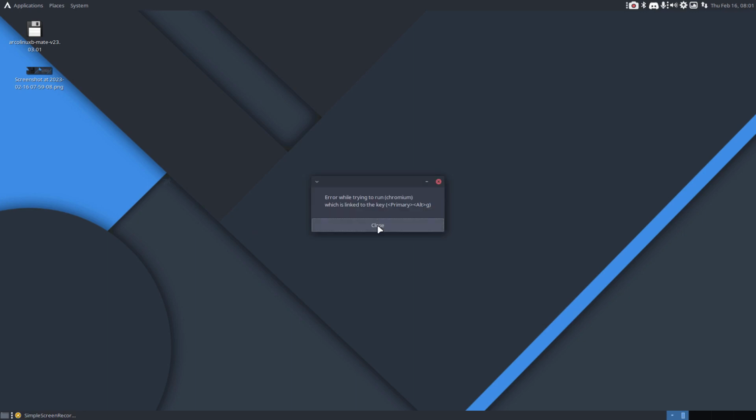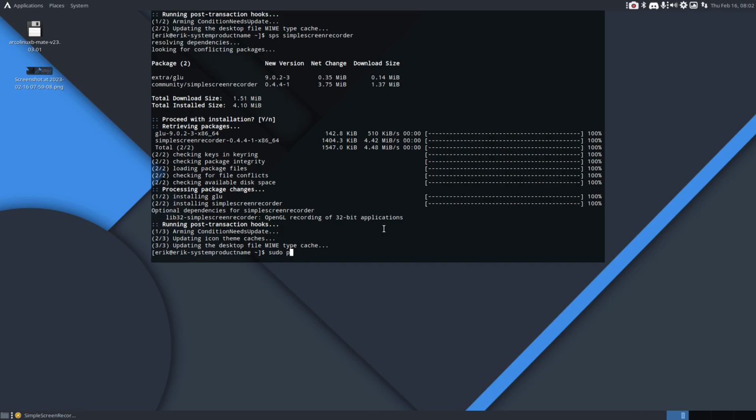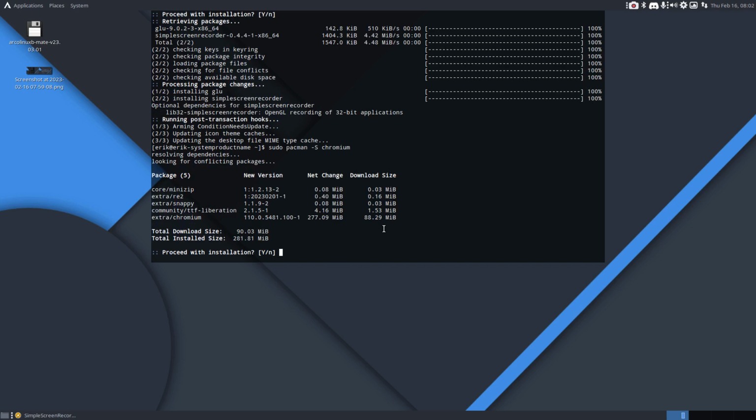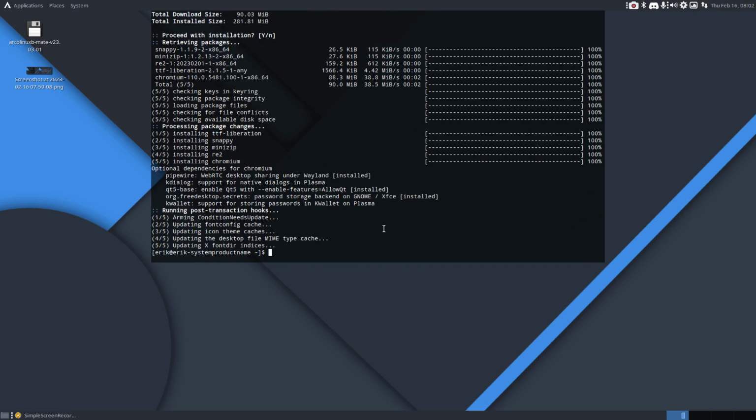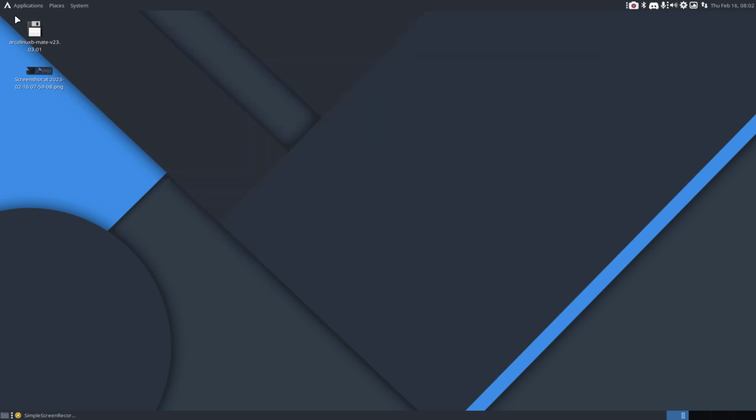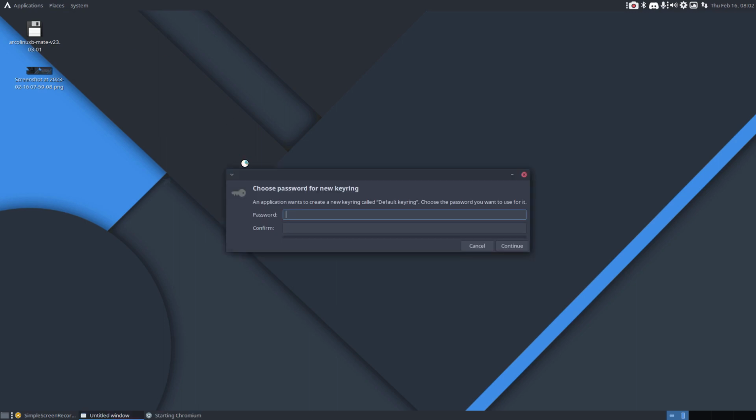If we go for Ctrl-Alt-G, if you install Chromium, you'll have it. So sudo pacman -S chromium, and there you can launch it. So Chromium is not installed. All the ISOs are all minimal. There's only one browser, and that's Firefox. So on the internet part, there's Discord and Firefox. Discord because I decided to install it, and Chromium is now here.